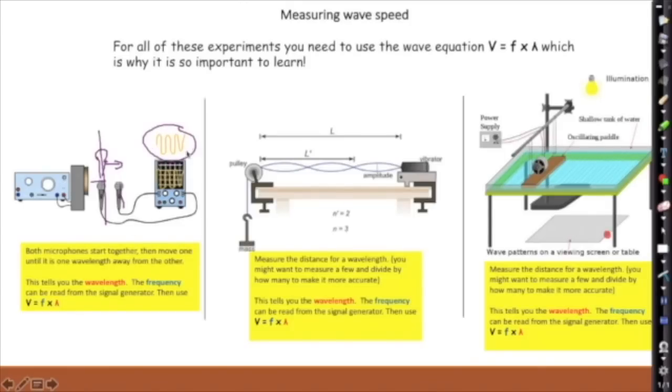When it's moved one full wavelength along, the distance between the 2 microphones is 1 wavelength, lambda. The frequency you would read from the signal generator, and they've all got signal generators on. Then you would use that equation. So if you get an exam question that asks you to explain any of these methods, you have to give the equation to say what you would do with the values you take from the practical.